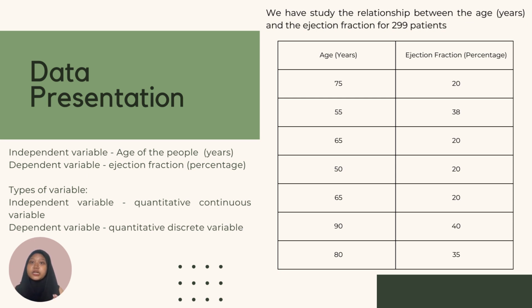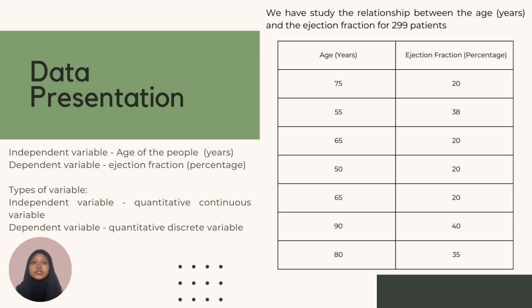So now I will be talking about chapter 3, results and interpretation. In the data presentation of this project, the data shows that the independent variable is age, in years, while the dependent variable is ejection fraction, in percentage. The independent variable is a quantitative continuous variable because the age of the patient is counted in years, which is time, and the response can be approximated to some accuracy using measuring devices. Furthermore, the dependent variable is a quantitative discrete variable because it can be measured precisely by counting.